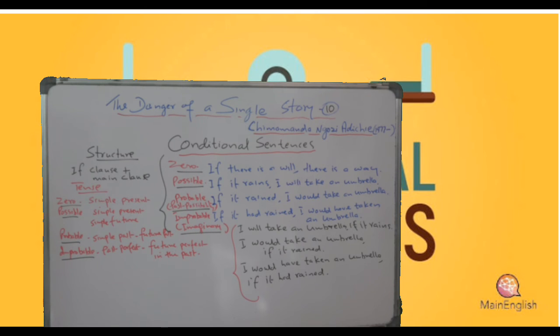If it had rained, I would have taken an umbrella, past perfect and past future perfect tense.